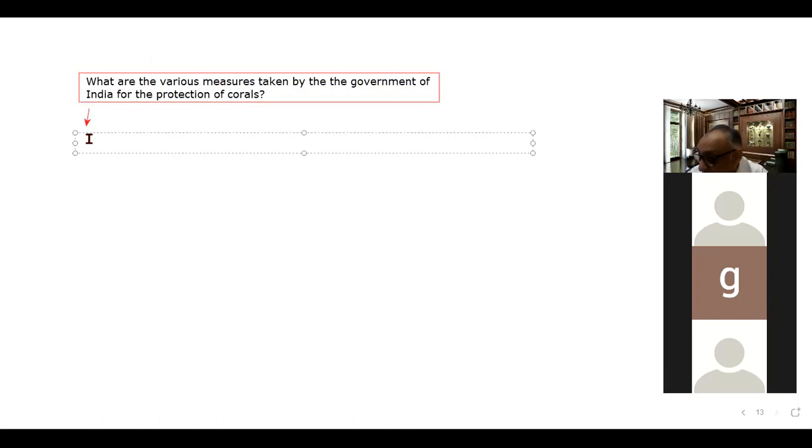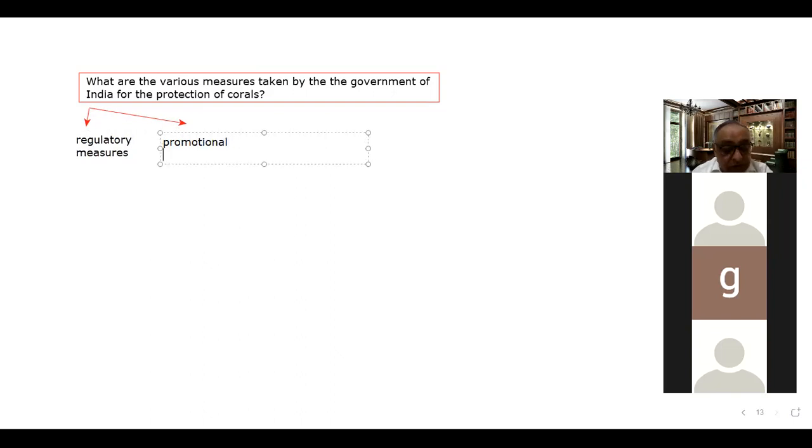So the government of India is taking two types of measures. One is the regulatory measures, and second is the promotional measures, which are taken by the government of India.